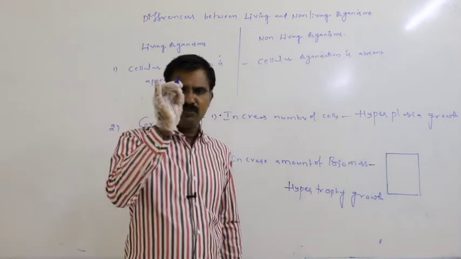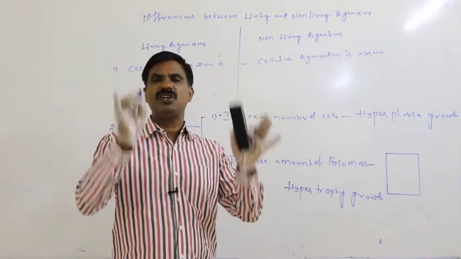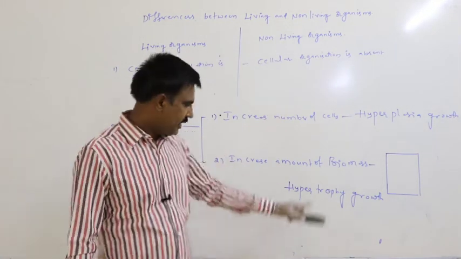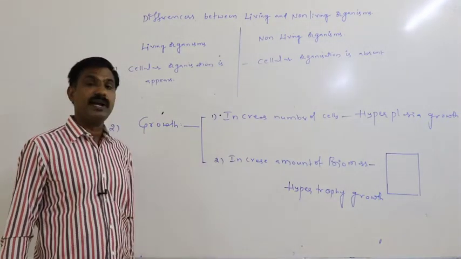Without increasing the number of cells, simply by increasing the amount of biomass, this kind of growth is said to be hypertrophic growth.